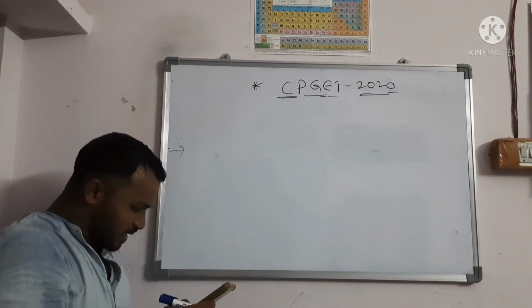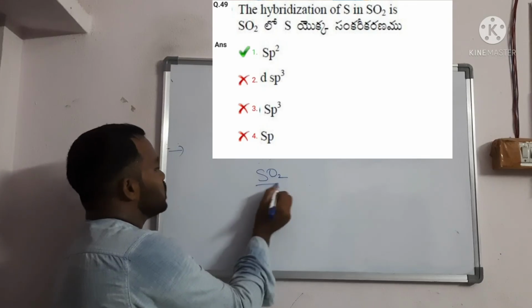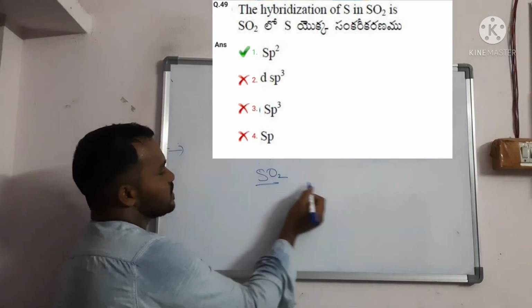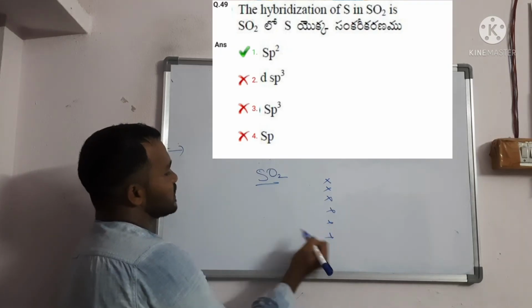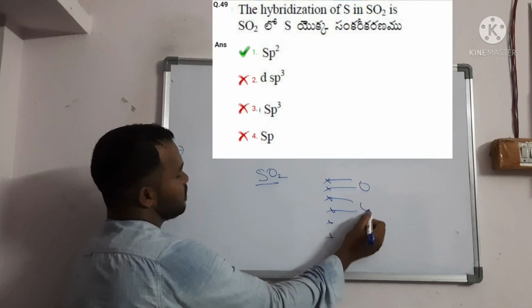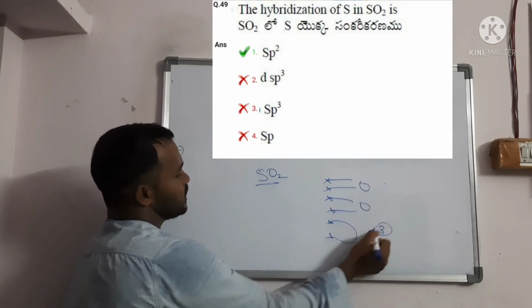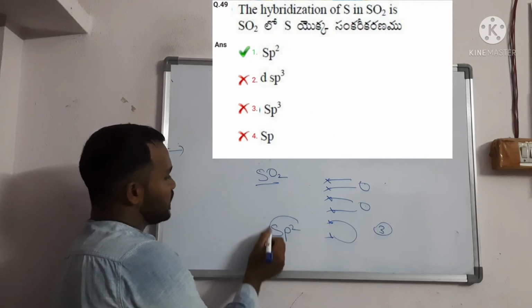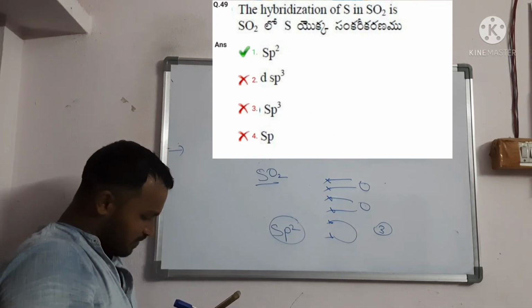Question number 49. The hybridization of sulfur in sulfur dioxide, SO2. How will you find it? Sulfur has 6 valence electrons. Here it has one double bond to O and another double bond to O, plus one lone pair, so 1 plus 1 plus 1 is 3. Three means sp2, right? The answer is sp2, option number 1.